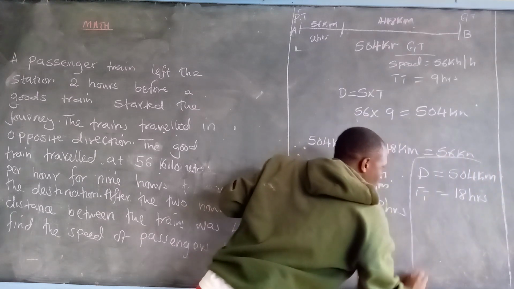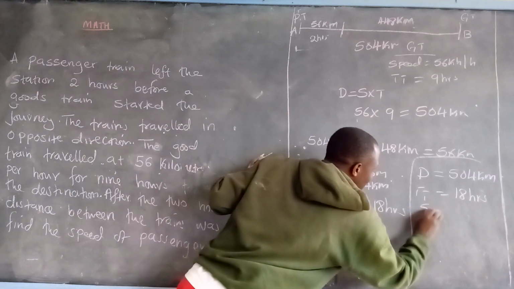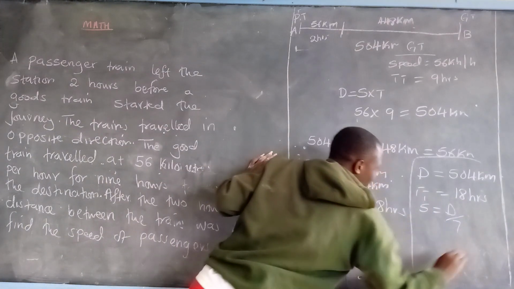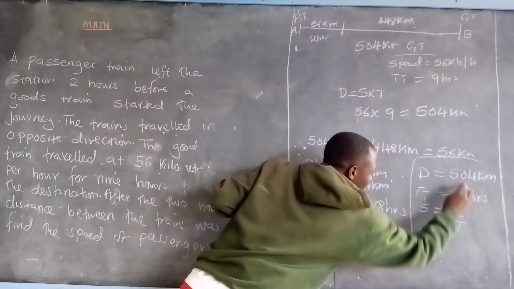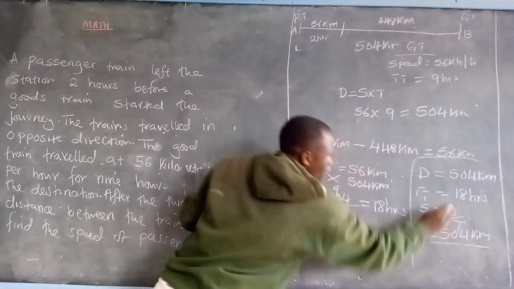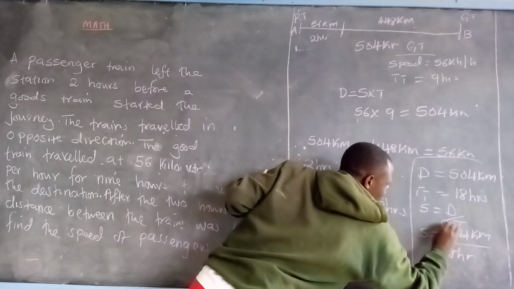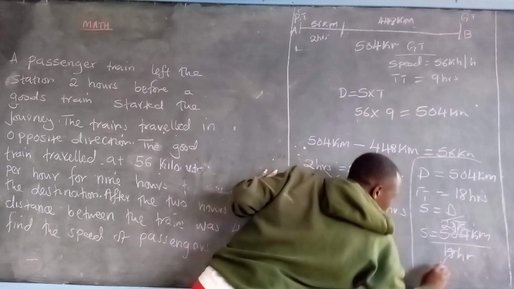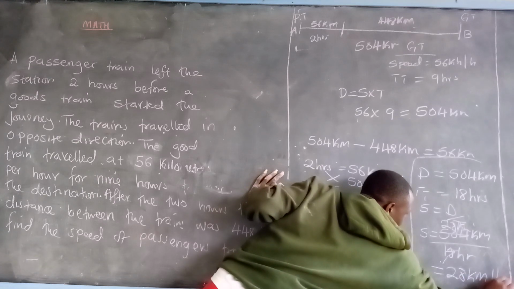Using this, we are able to get the speed, and I've said speed is equals to distance over time. Speed is equal to distance, 504 kilometers, over time, that is 18 hours. By here 1, by here it is 28 kilometers per hour. So the answer is equals to 28 kilometers per hour.